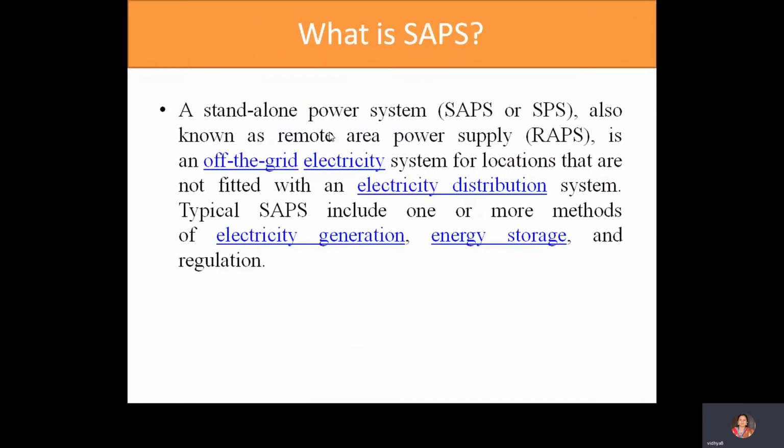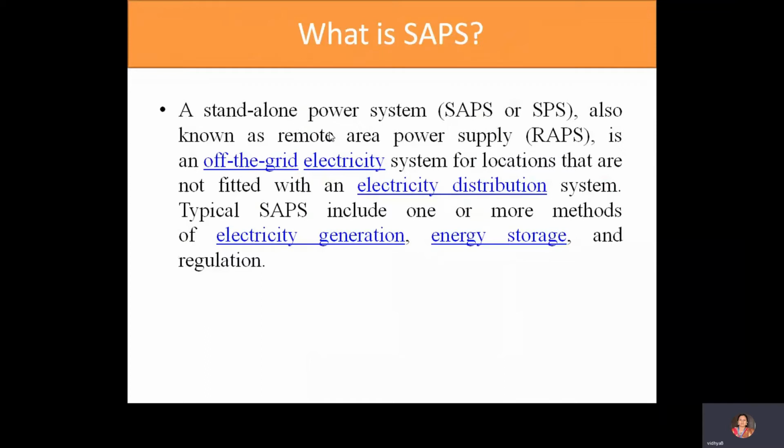First, we shall read what a standalone power system is. It is known as a remote area power supply. It is an off-the-grid electricity system for locations that are not fitted with an electricity distribution system. That is, a SAPS includes one or more methods of electricity generation, energy storage, and regulation.